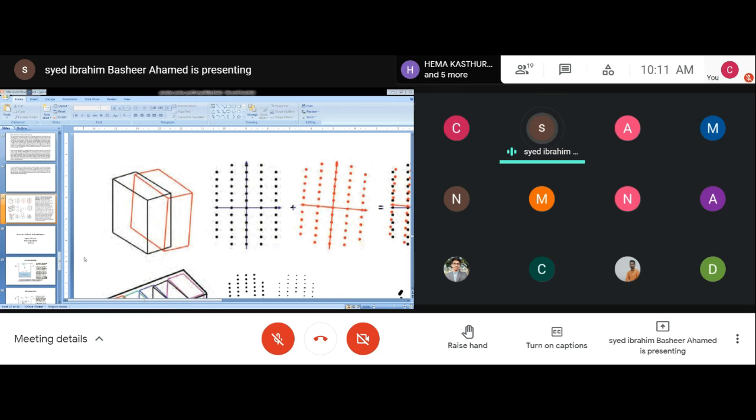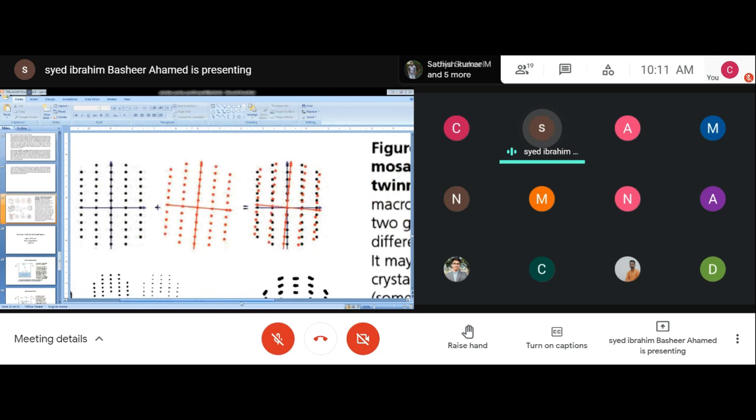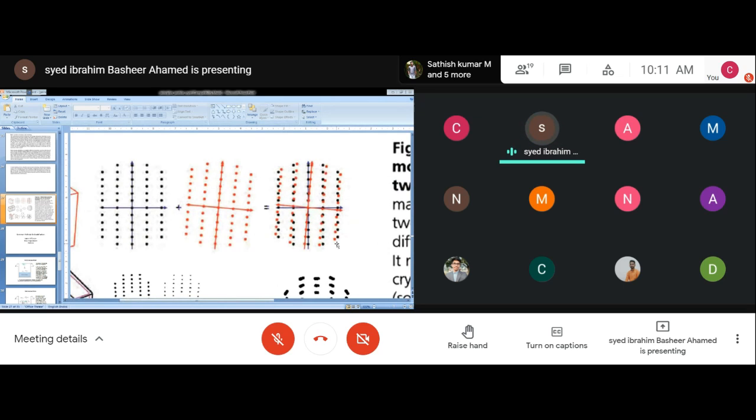But if you have a single crystal where these two layers are combined, what will happen? These two diffraction patterns will be combined like this. So this is the diffraction pattern from the twinned crystal, or two different layers together.